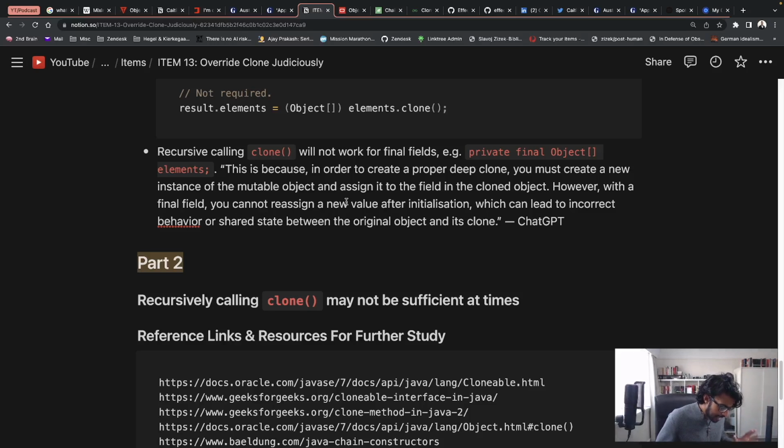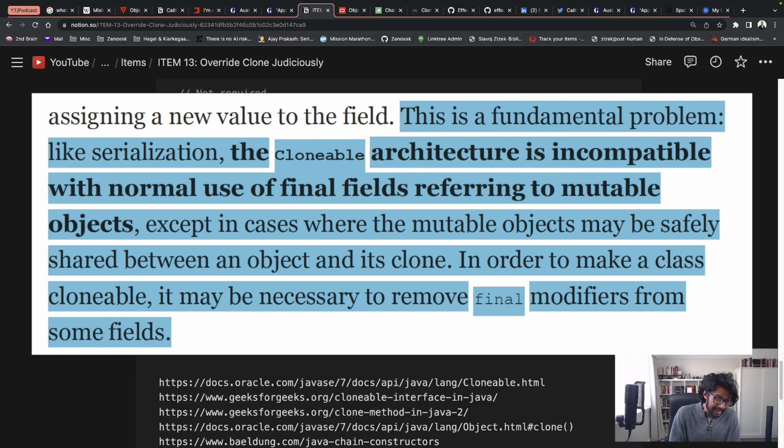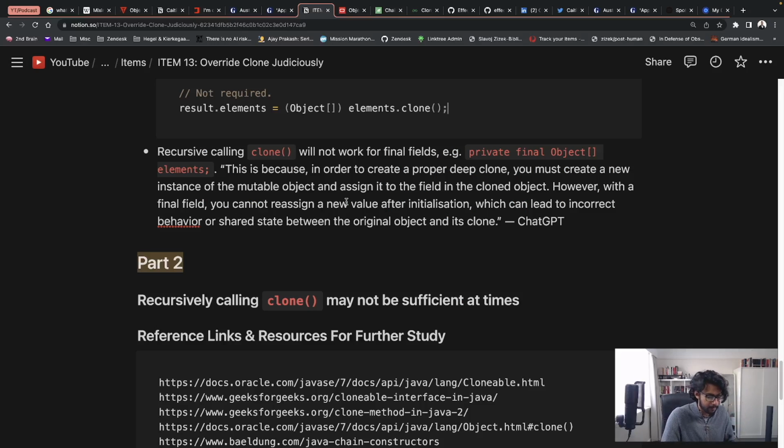And then to end this part of the video, this is a fundamental problem like serialization in the Cloneable architecture. Because the Cloneable architecture is incompatible with normal use of final fields referring to mutable objects, except in cases where the mutable objects may be safely shared between an object and its clone. In order to make a class cloneable, it may be necessary to remove final modifiers from some fields. So that's a little caveat there.